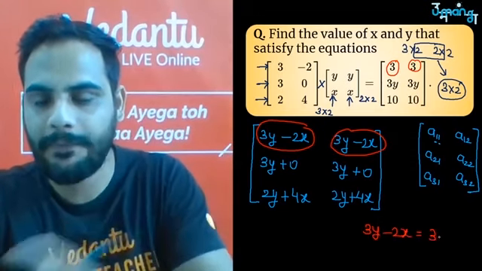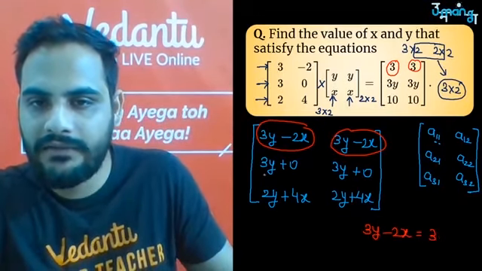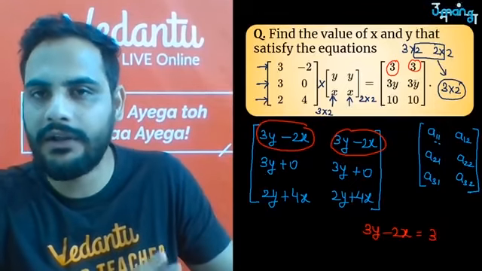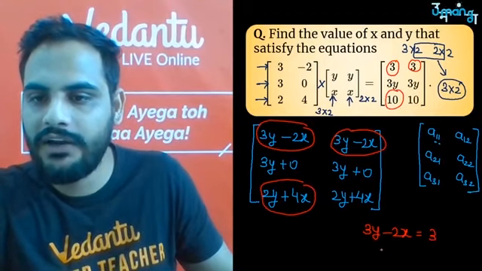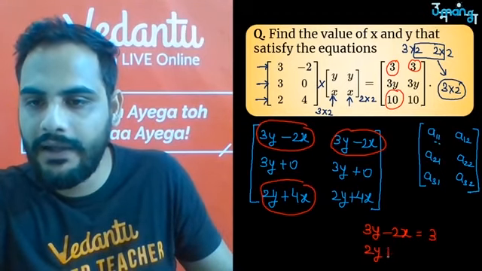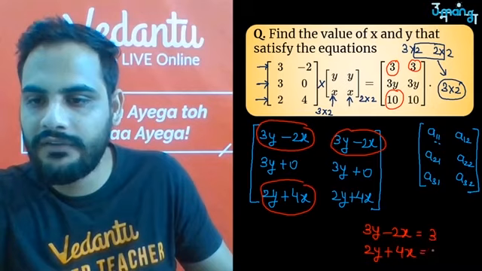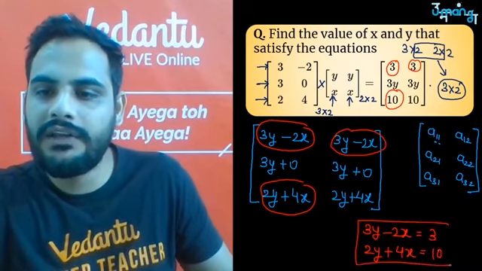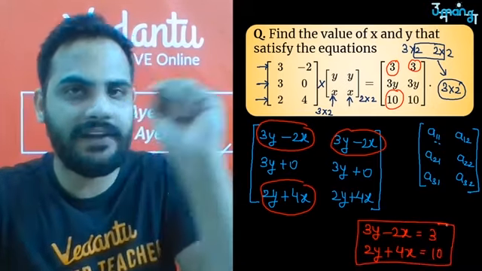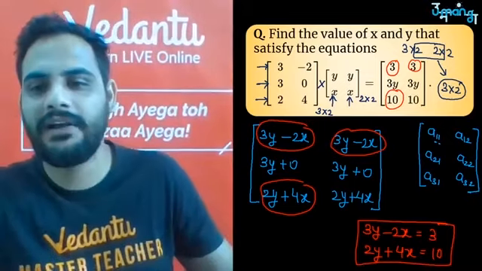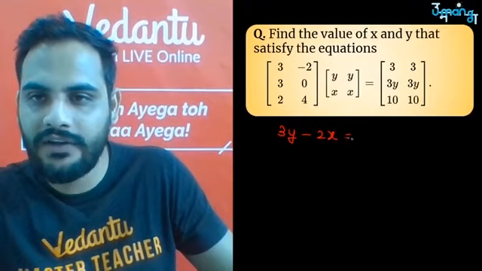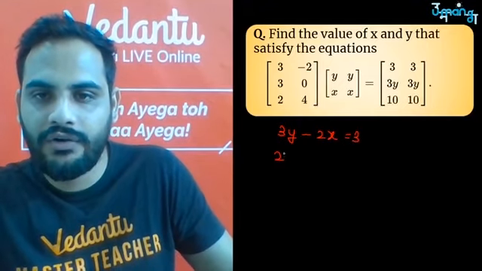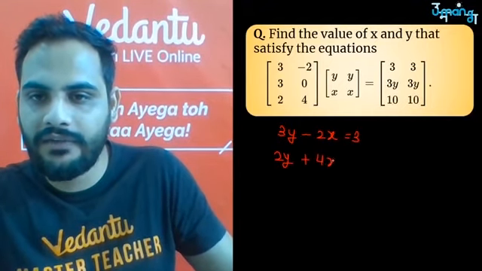After that the second part, 3y is equal only, and then 2y plus 4x should be equal to 10. So the second equation we have got is 2y plus 4x equals 10. If I solve these two equations, I will get my values of x and y. One is 3y minus 2x equals 3, the other is 2y plus 4x equals 10.